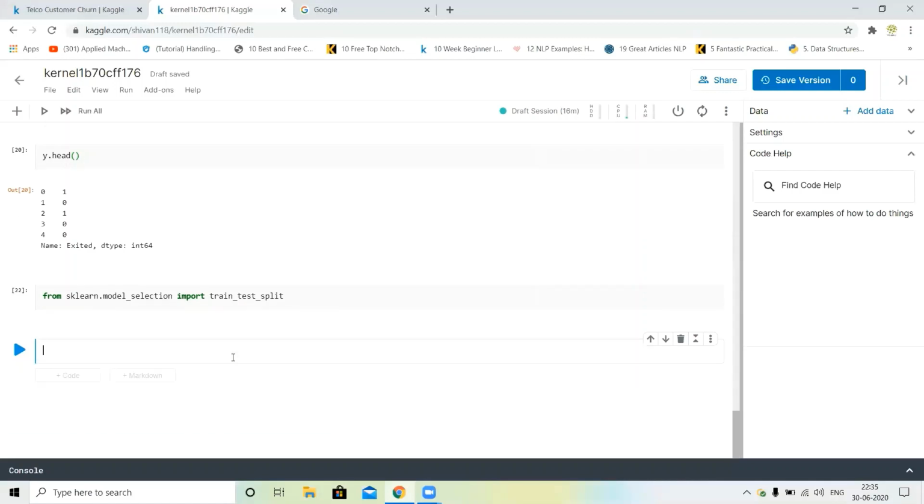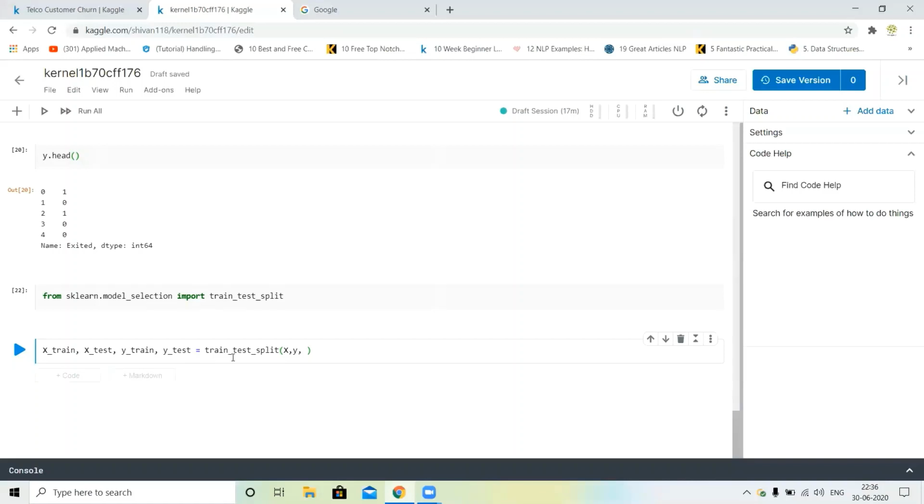Next, we will create xtrain, ytrain, xtest, and ytest. So xtrain, xtest, ytrain, and ytest. Train test split: X is the independent features and y is the dependent features, and we will divide our data set in a 30-70 ratio, 80-20 ratio, or 75-25 ratio.